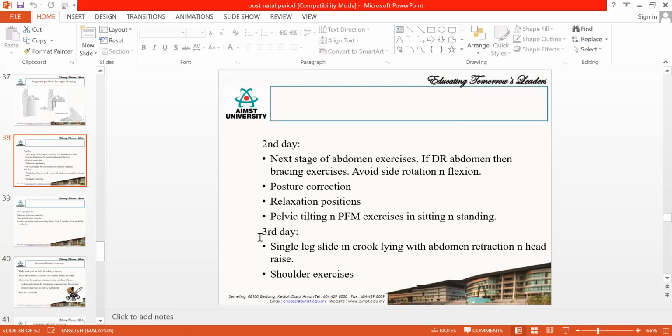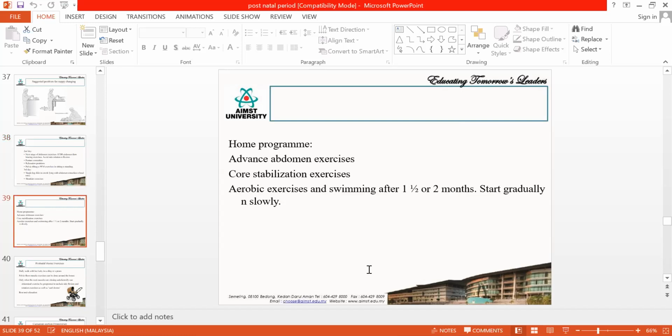On the third day, you can start exercising the lower abdominal muscles, that is the legs. Start with single leg sliding, then gradually double leg sliding. Then gradually single leg sliding along with abdominal retraction and head rise. All these are gradual exercises according to the mother. Then you can go for shoulder bracing exercises, to avoid stooped posture and maintain the upper trunk. Next, you need to teach them a good home program. In the home program, you teach them the advanced abdominal exercises.